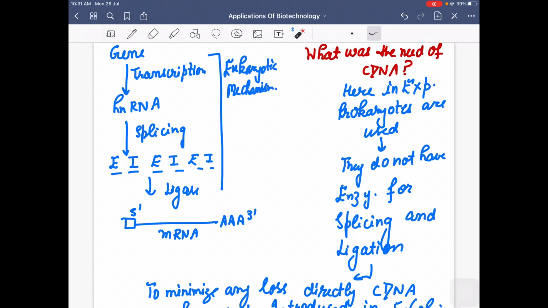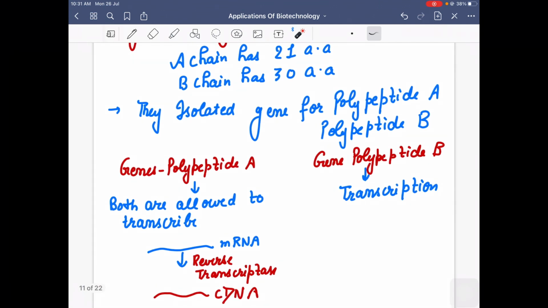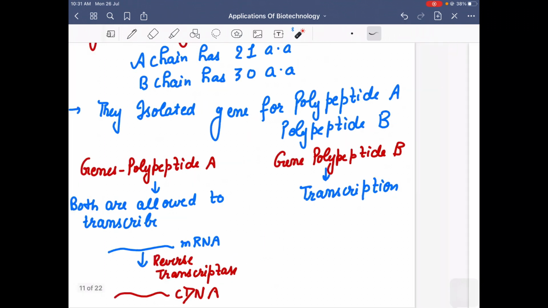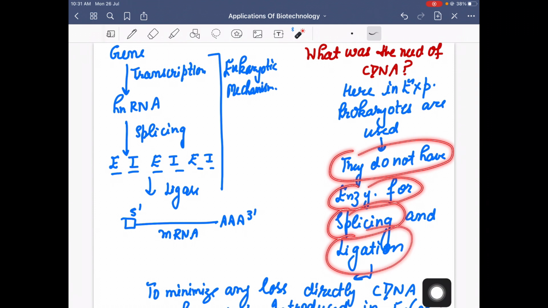Now the question will definitely come to mind: why do you need complementary DNA? Everything was getting ready, mRNA was getting ready, so why do you need complementary DNA? Actually, when they were making insulin, they were using bacteria. If you remember molecular basis of inheritance, prokaryotes do not have enzymes for splicing and ligation.